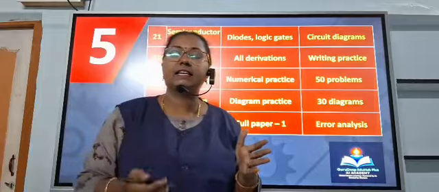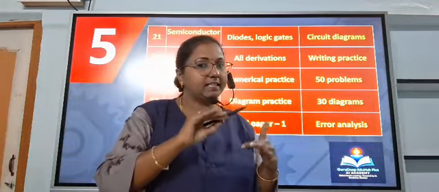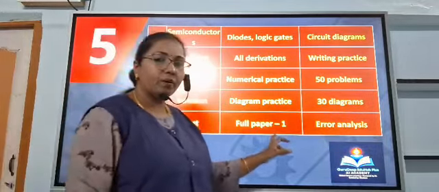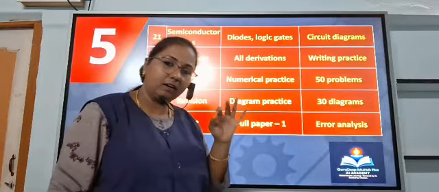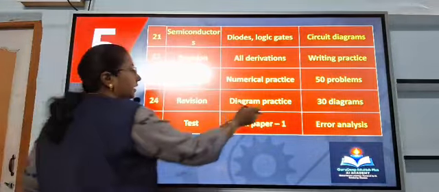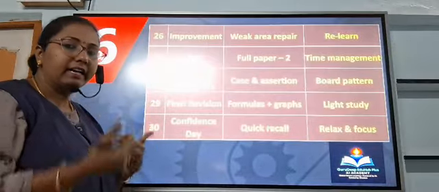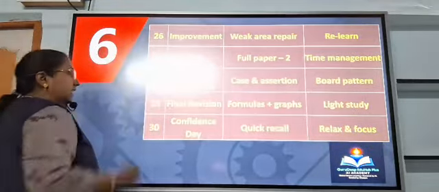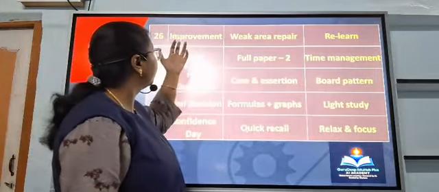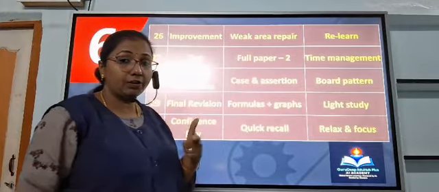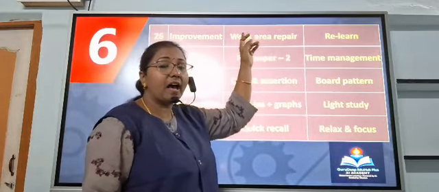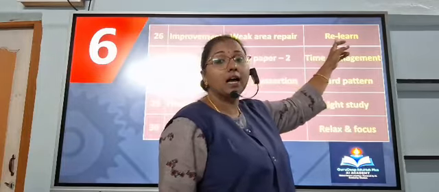If you feel like that, go again and revise that syllabus, take 1 day's time, and completely complete that syllabus. Test again, till you rectify your errors while you write full paper tests continuously. Yeah, this is the trial and error method. And on day 26, you can feel some improvement. Your weak areas you can surely identify after at least 4 full paper tests. You can understand where you are actually weak, and you relearn.